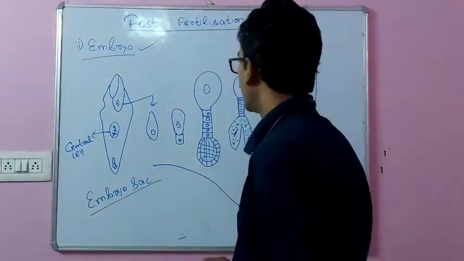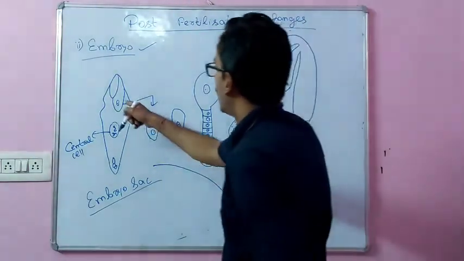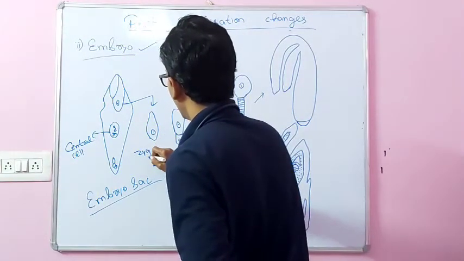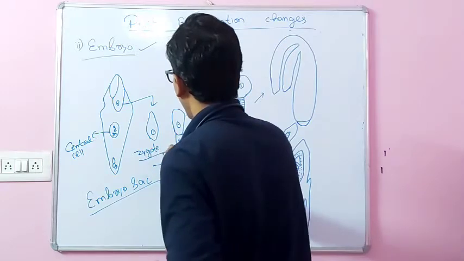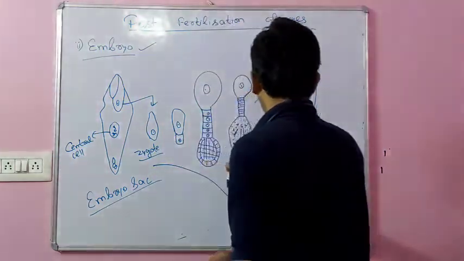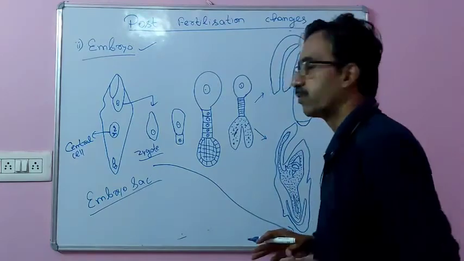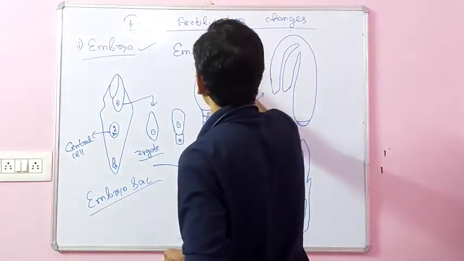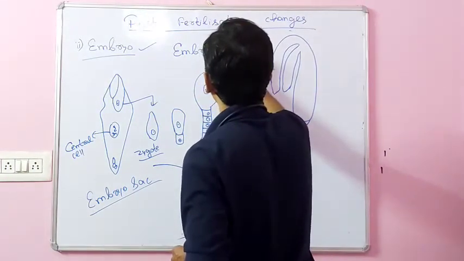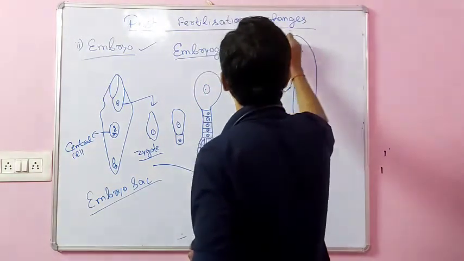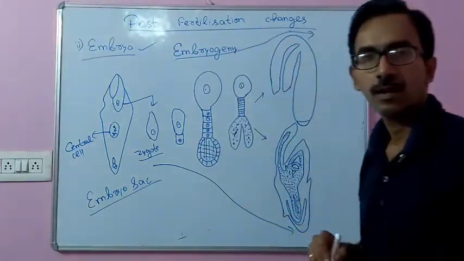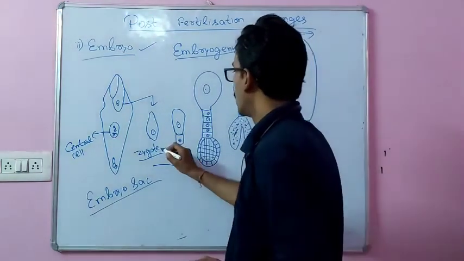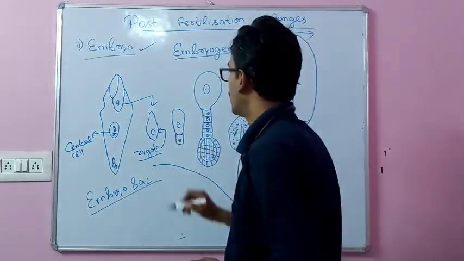Fertilization of the egg cell results in formation of the cell called the zygote. The zygote undergoes several stages to form the embryo. The process of formation of the embryo from the zygote is called embryogeny, which is similar in both dicot and monocot. During embryogeny, the first cellular structure that is formed is the zygote.